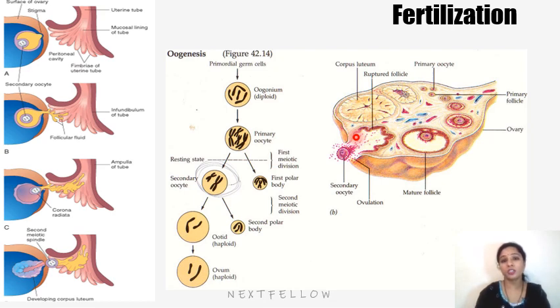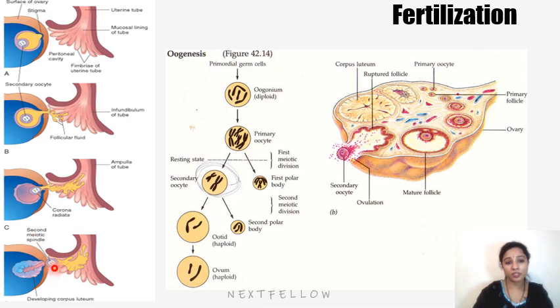The sweeping action of the tubal fimbriae carries the ovum. You can see the fimbriated end of the uterine tube, which takes up this secondary oocyte.